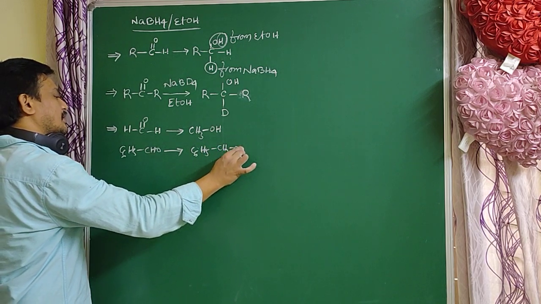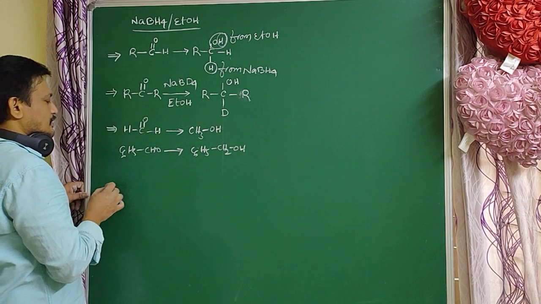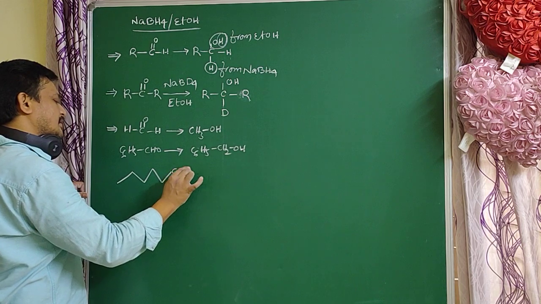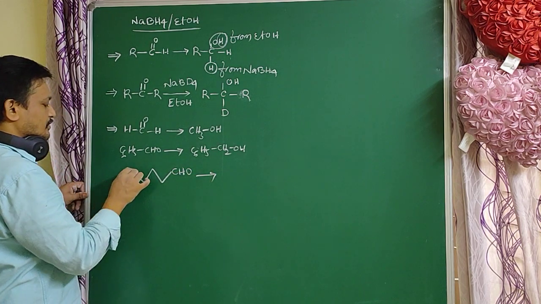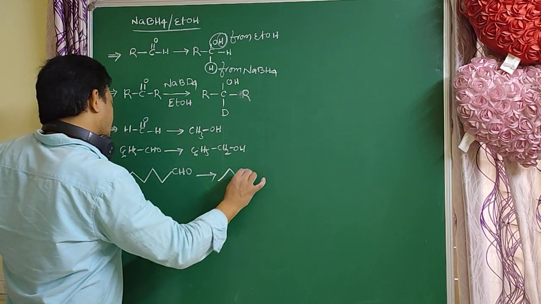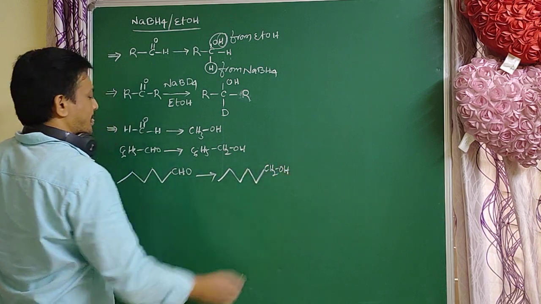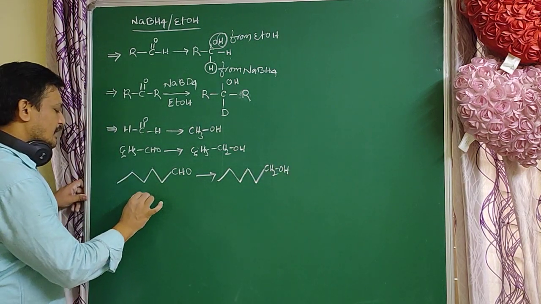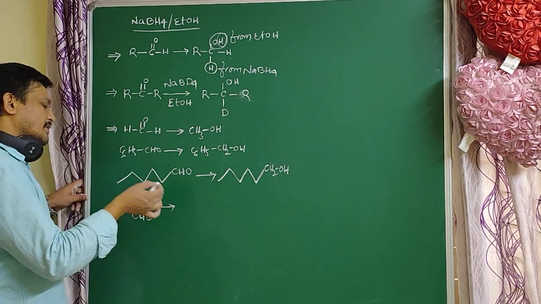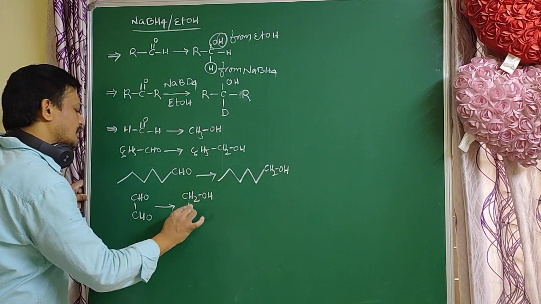So whatever the aldehyde group is, that aldehyde group is converted to CH2OH. Any aldehyde group in presence of NaBH4 or lithium aluminum hydride is converted to alcohols,